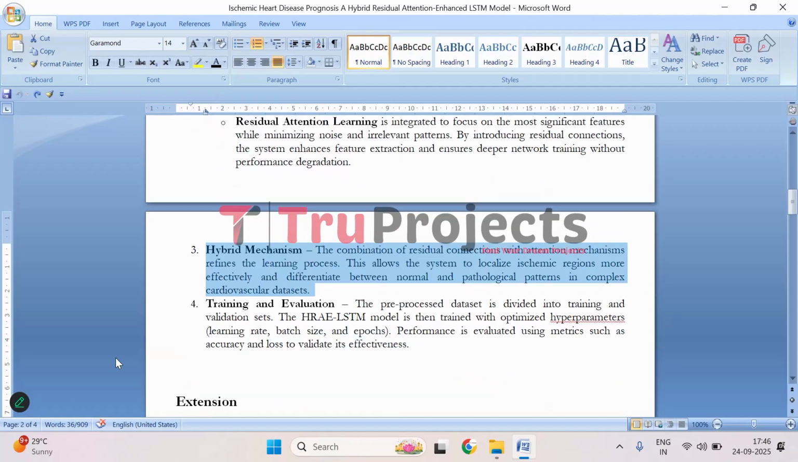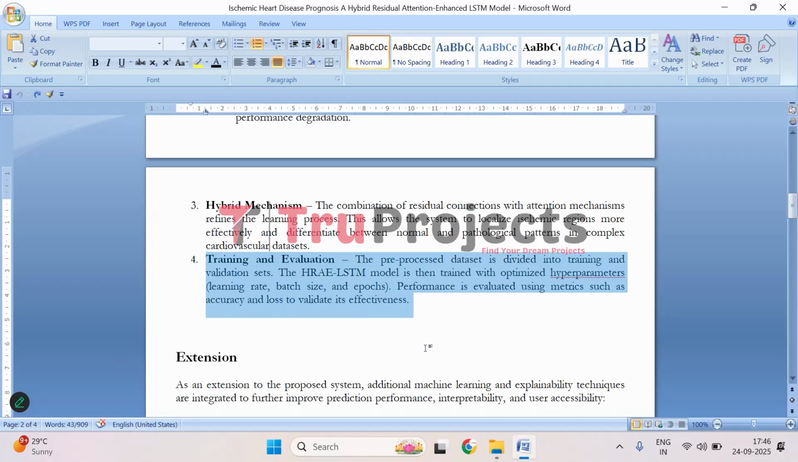Then comes the hybrid mechanism. In this step, two parts work together in a hybrid mechanism, that is LSTM and residual attention learning. The attention and residual connections combined help the model not only spot the areas in the heart disease that may be affected, but also distinguish between healthy and problematic patterns more effectively. Finally, we train the model. The data set is split into training and validation sets, and we optimize parameters like learning rate, batch size, and number of training cycles.